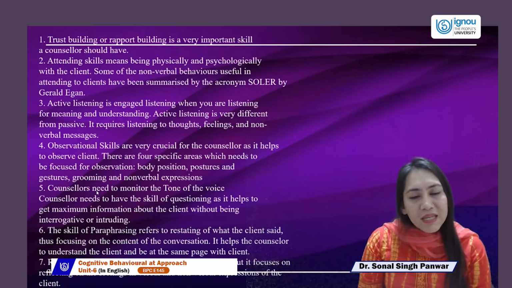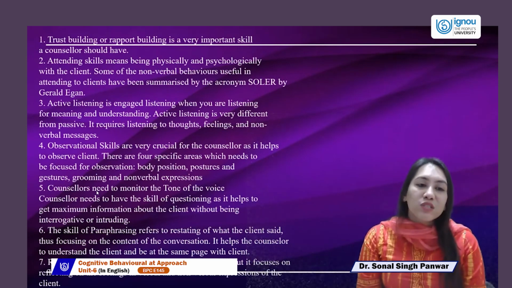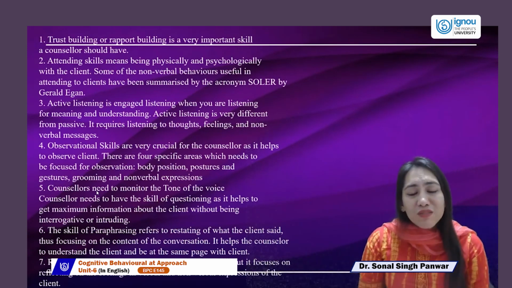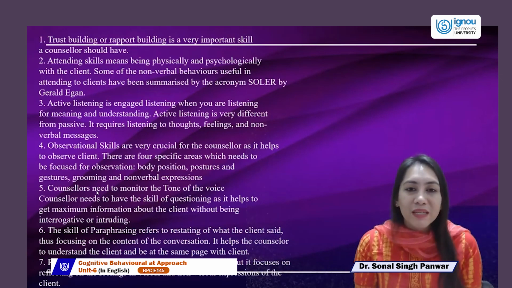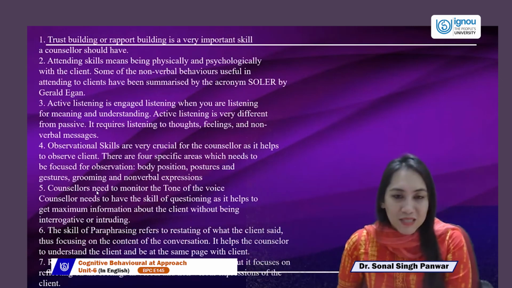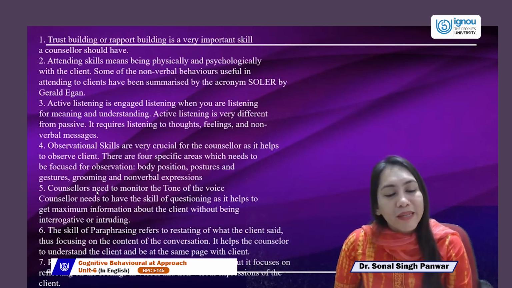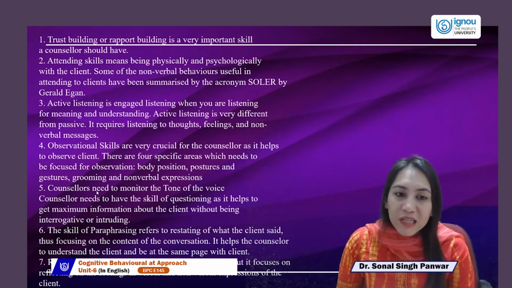Then active listening. Active listening is extremely important in any counseling, I feel. It's actually a basic skill. Active listening is very difficult. Why is it very difficult? Because we are also there to help you, so we want everything to happen quickly. So remember, it's different from passiveness. Passiveness is not communicating at all, verbally and non-verbally. Active listeners are verbally and non-verbally interacting adequately.